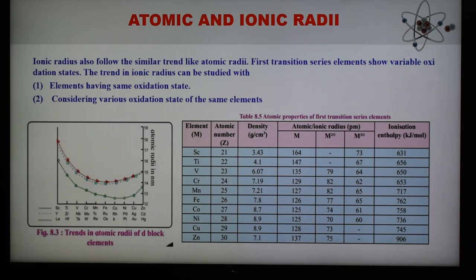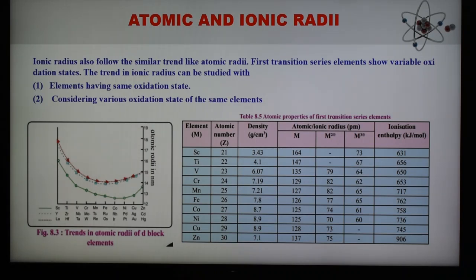Here these are the values shown, and in the case of the second and third transition series, elements belonging to a particular group have almost equal atomic radii. This is because of lanthanide contraction. For example, as we know, the atomic radii of zirconium and hafnium are almost the same, that is, the values are 160 picometer and 159 picometer. Therefore, these two elements are also known as chemical twins. So this is about the atomic radii and ionic radii.